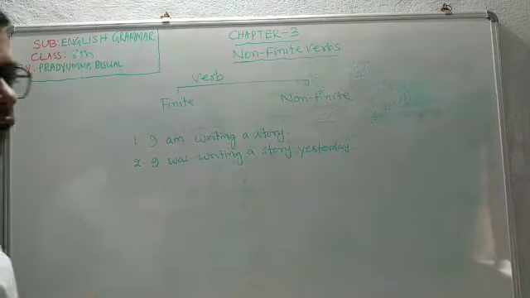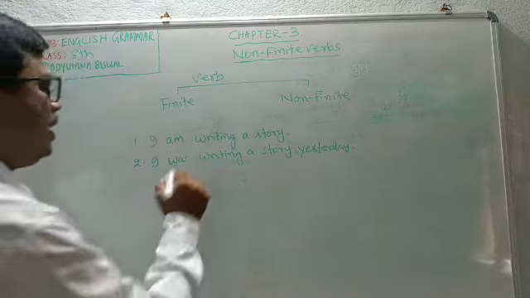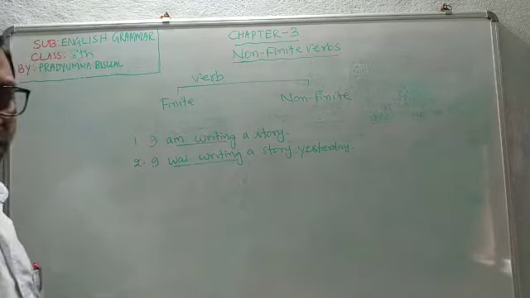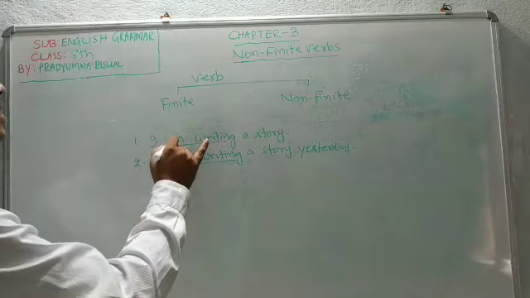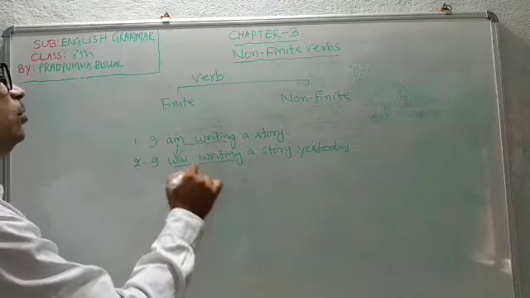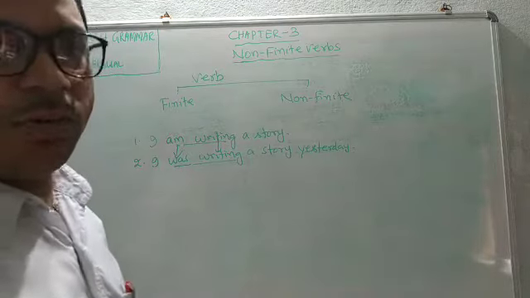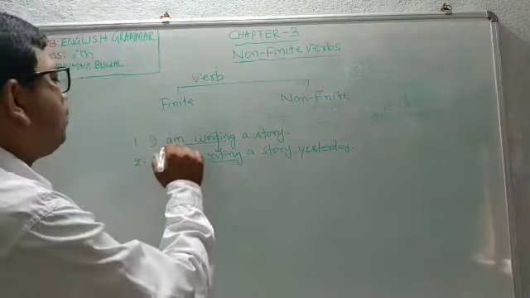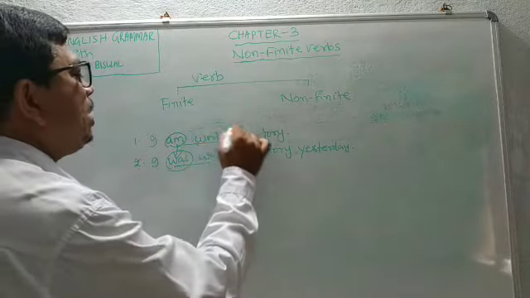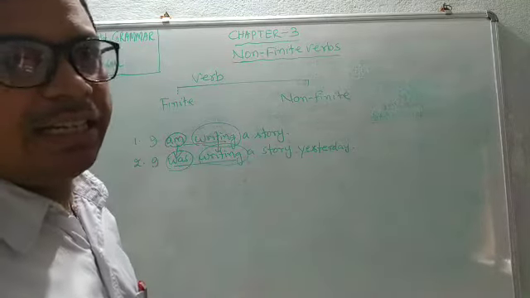Here, am writing is the verb phrase and was writing is the verb phrase. In the first sentence, the auxiliary verb am has changed to was, whereas writing remained the same. So from this point, we are clear that this word is carrying tense, whereas writing remains the same. That means it does not carry tense.